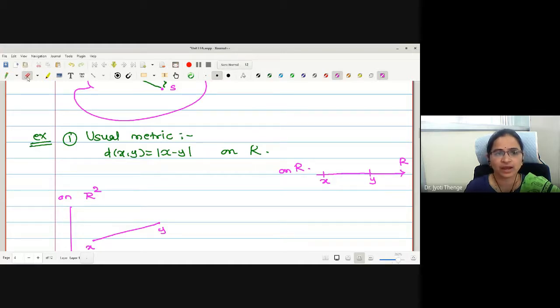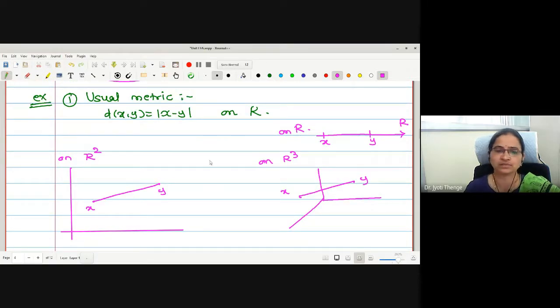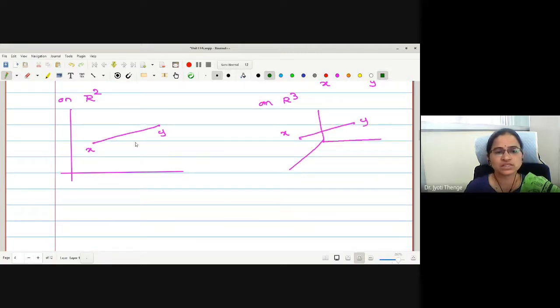Okay. And if I go to R3, again, any two points I take are joined by a straight line. These are the usual metrics on R, on R2 and on R3. Right now, how is this being defined?